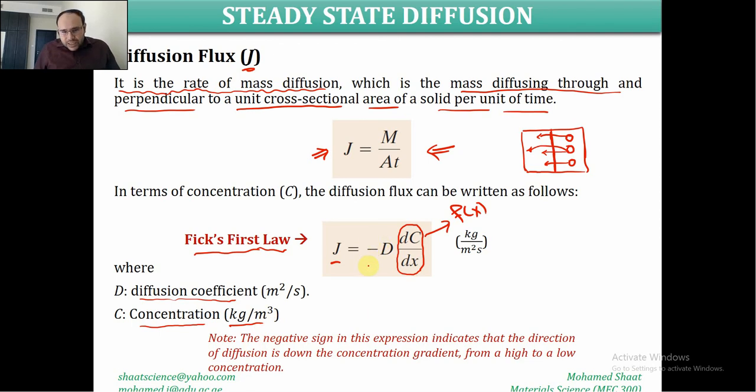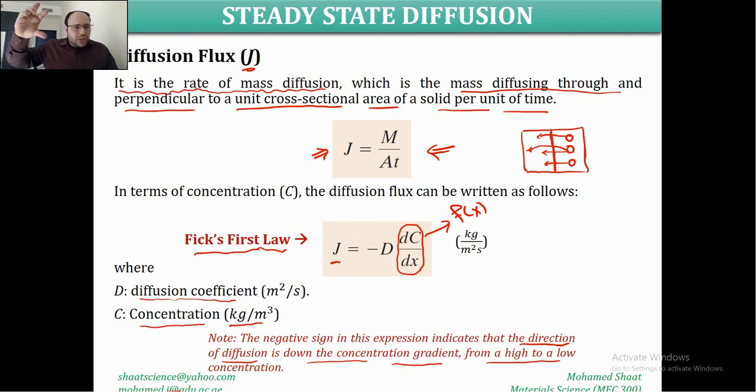Note that the negative sign in this expression indicates that the direction of the diffusion is down the concentration gradient, from a high to a low concentration. So dC over dx is known as a gradient. This is like the rate. For example, the rate of change in position gives the velocity or the speed of an object, right?